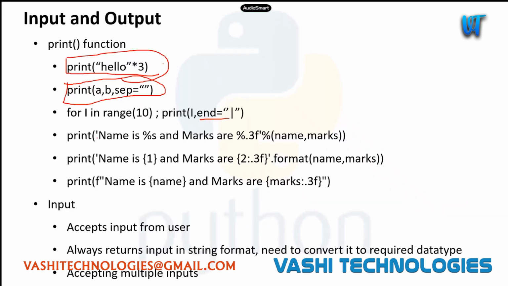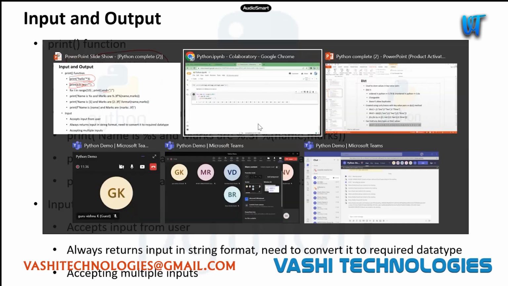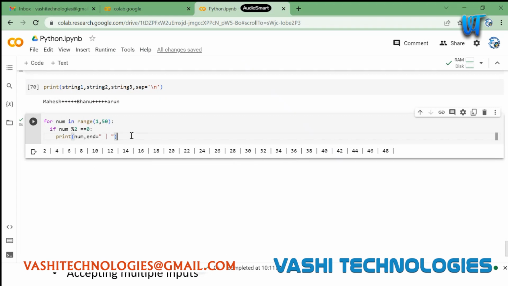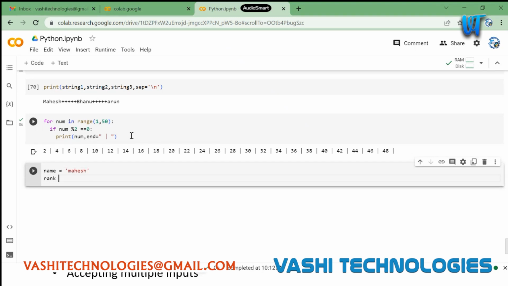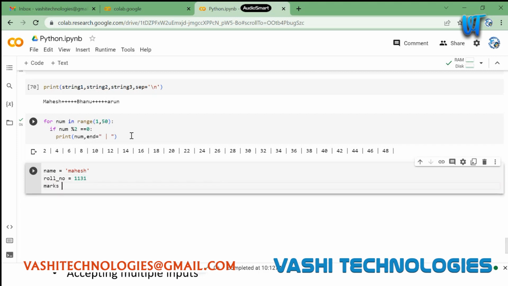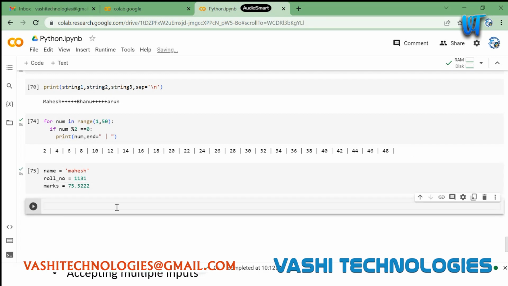And then we have some special formattings. Till now we have seen these variables, like we can define variables and we can do this, right? But in this case, let's say I'm printing, I have name with me and I have roll number with me and I have my marks. I have these three variables and I wanted to print them.